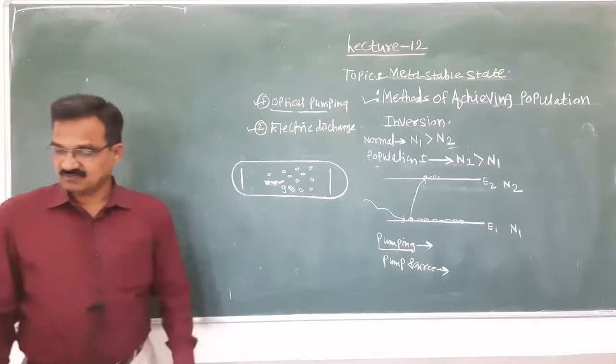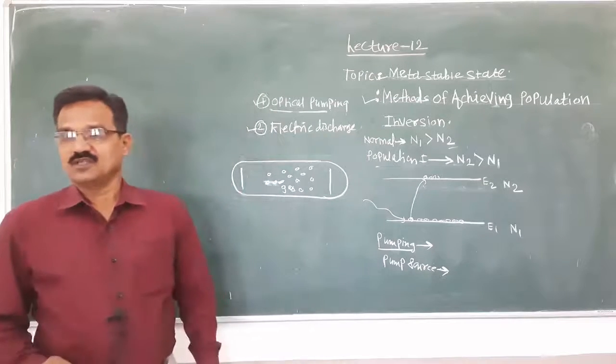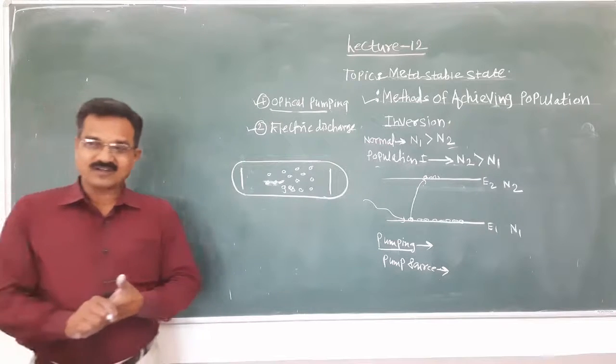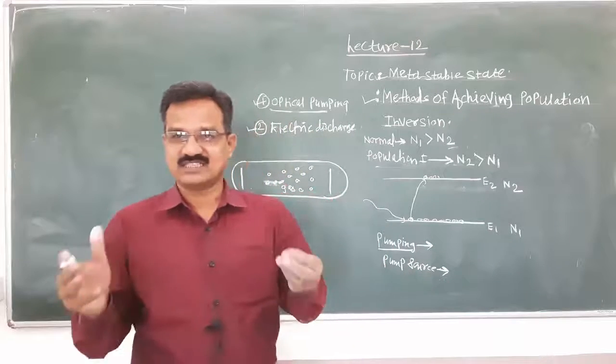Electric discharge is nothing but the flow of electrons through the gas, or the flow of electric current through the gas. That we call electric discharge.